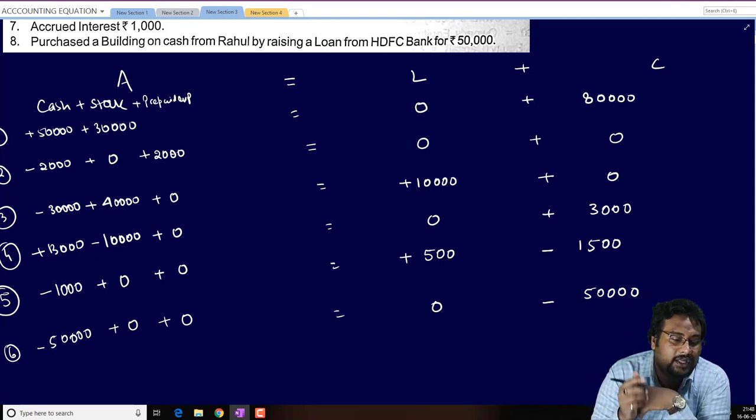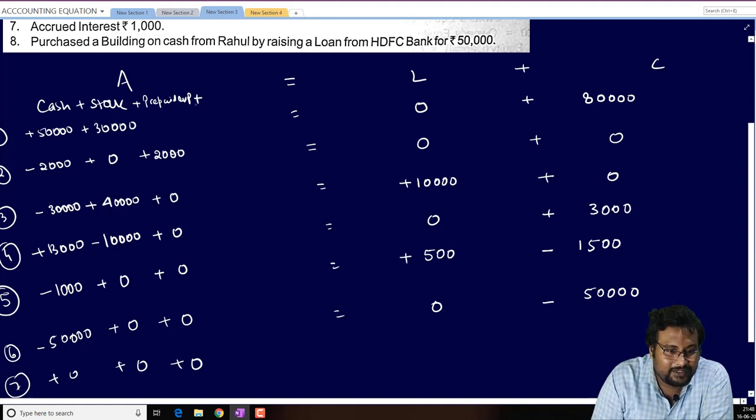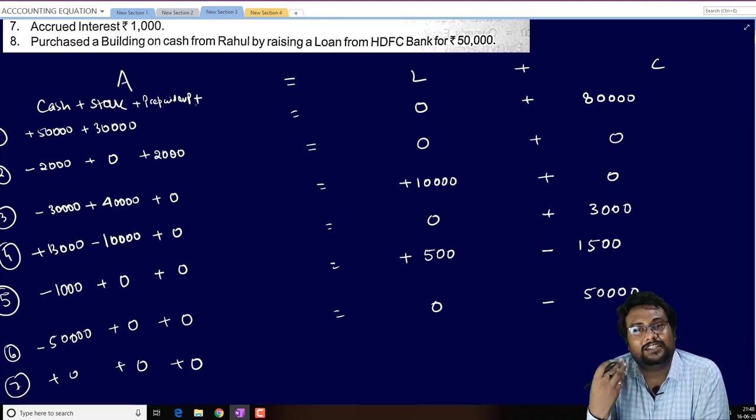So here also, if we have not received the income yet, no effect on cash, no effect on stock, no effect on prepaid expenses, but one new asset. The asset is what? Future receipt.